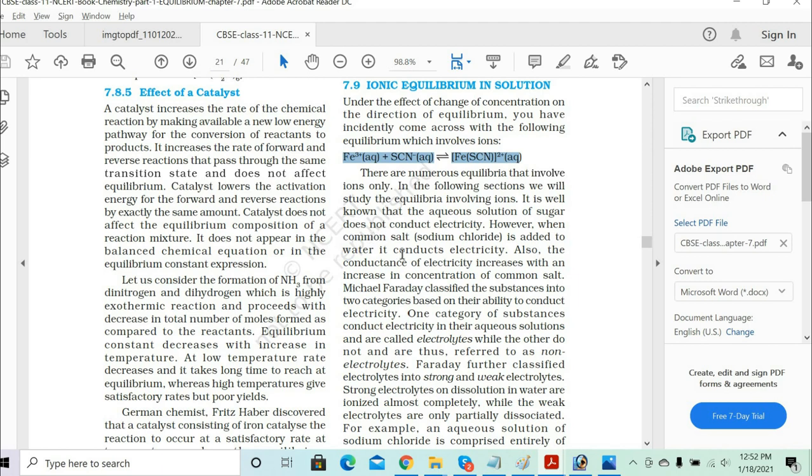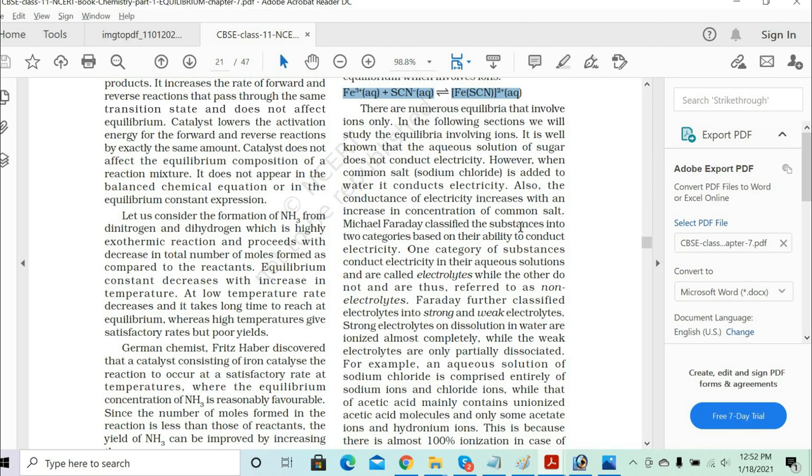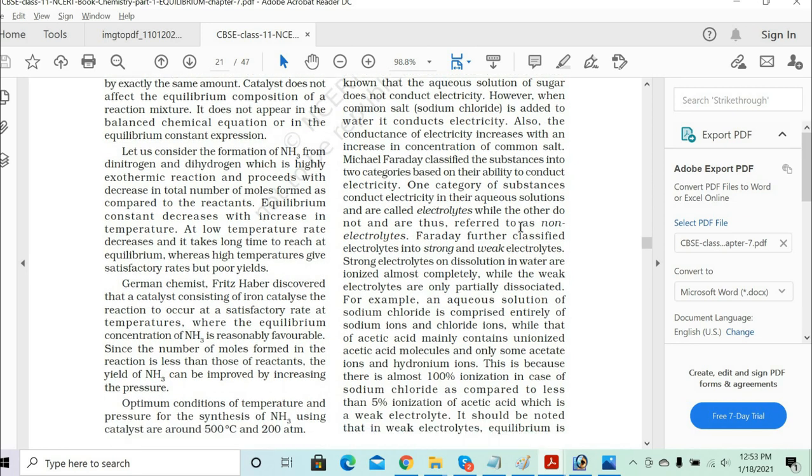Now there are numerous equilibria that involve ions only, but in the following section we will study the equilibria involving ions. It's well known that an aqueous solution of sugar does not conduct electricity. However, when we put in common salt, it starts conducting electricity. The conductivity increases with the increase in concentration of the common salt, and Faraday classified substances into two categories based on the ability to conduct electricity.